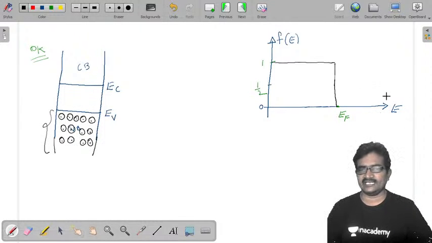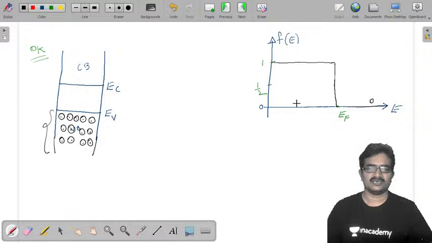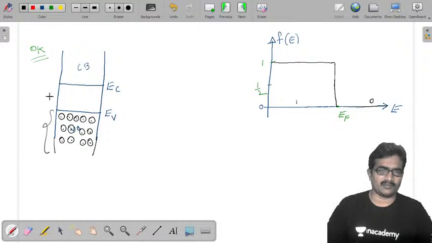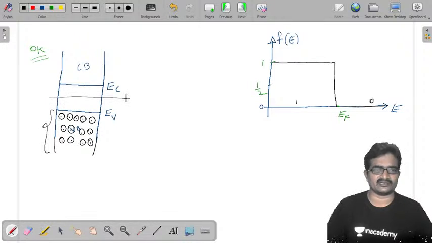And after this EF, for E greater than EF, probability is 0. That means no energy level is occupied. Here probability is 0. Here probability is 1. That means you can take approximately the EF value somewhere here.